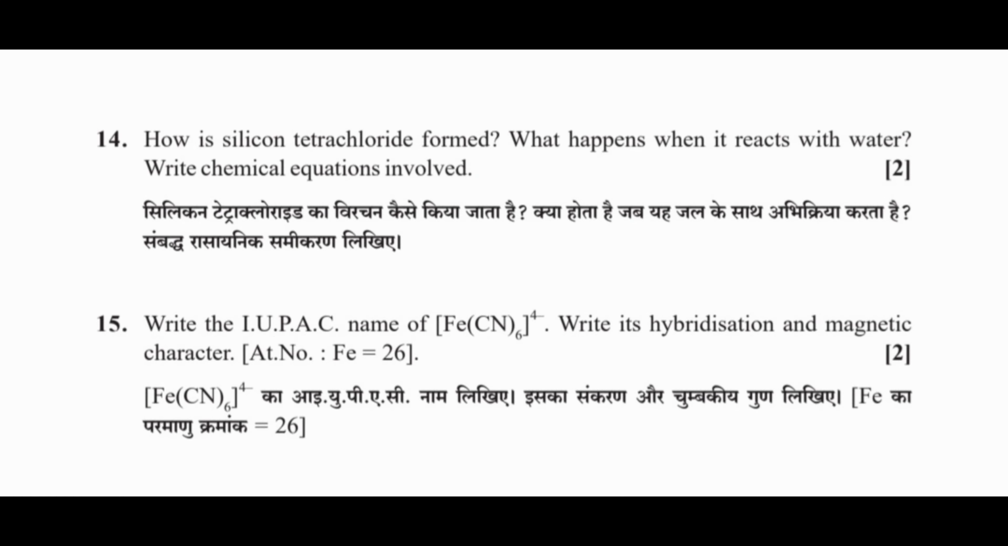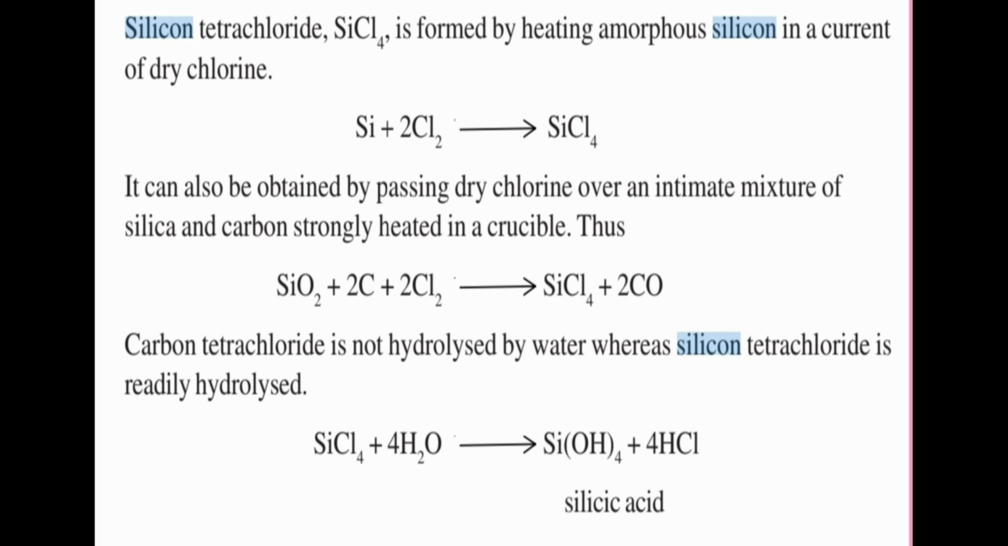Question number 14. How is silicon tetrachloride formed? What happens when it reacts with water? Write chemical equations involved. Answer. Silicon tetrachloride is formed by heating amorphous silicon in a current of dry chlorine. Silicon tetrachloride is readily hydrolyzed.